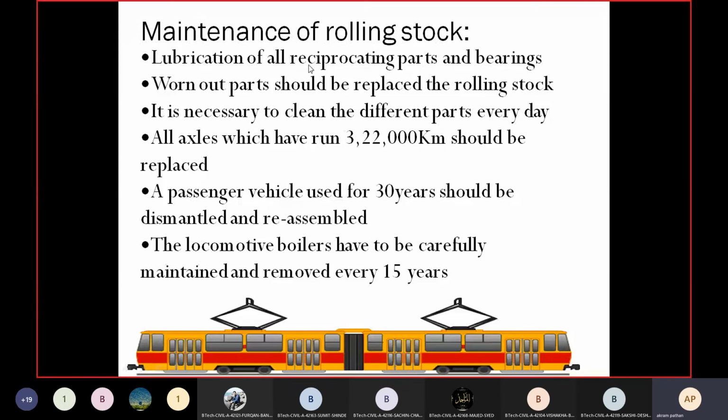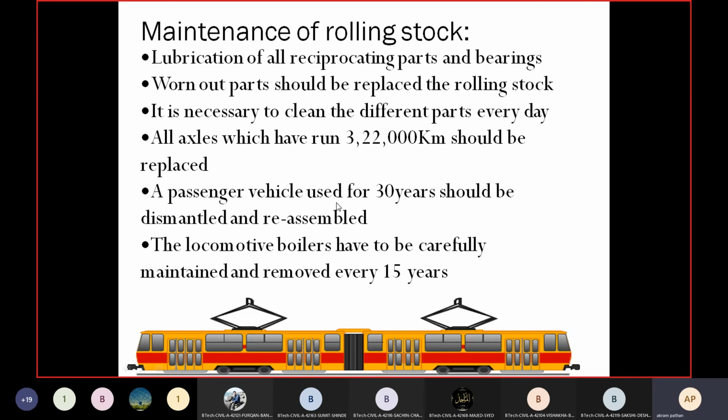As far as the maintenance of rolling stock is concerned, there is lubrication of all reciprocating parts and the bearings, then worn out parts of the rolling stock should be replaced. It is necessary to clean the different parts every day. All the axles which have run 3,22,000 kilometers should be replaced.